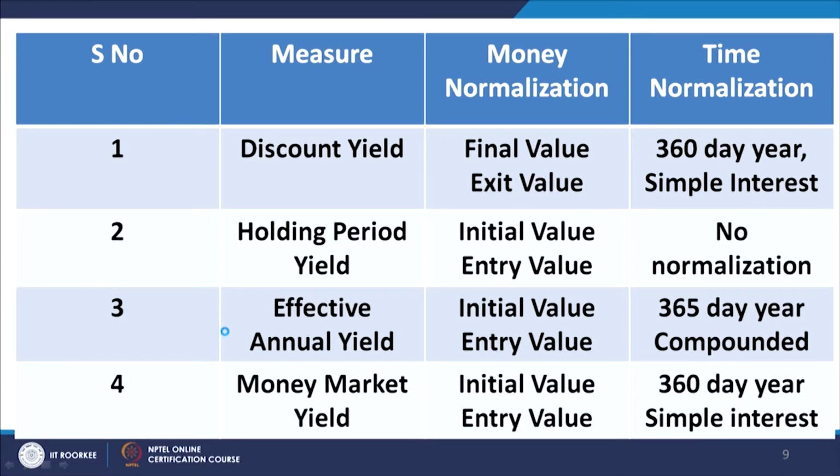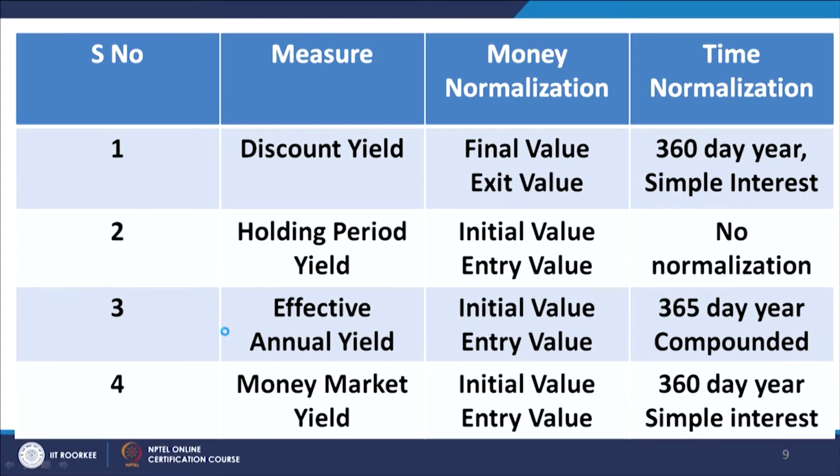In this case, when we compute the return per unit of money, the denominator is the face value of the instrument, the redemption value, rather than the initial value at which the investment was made.